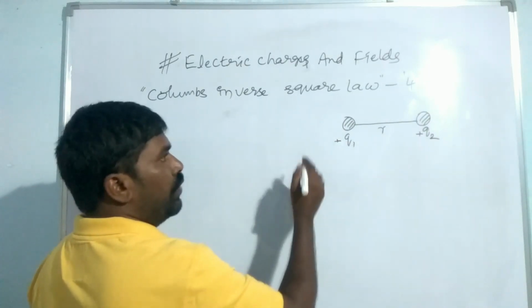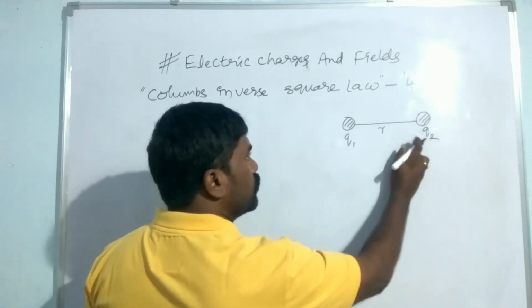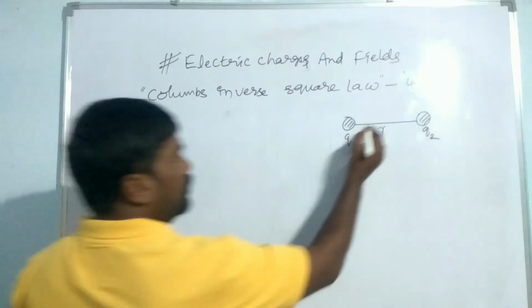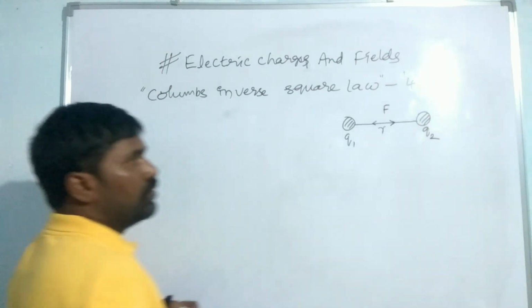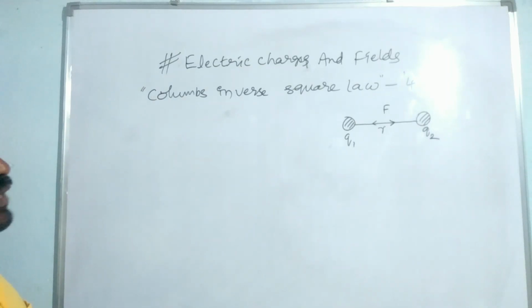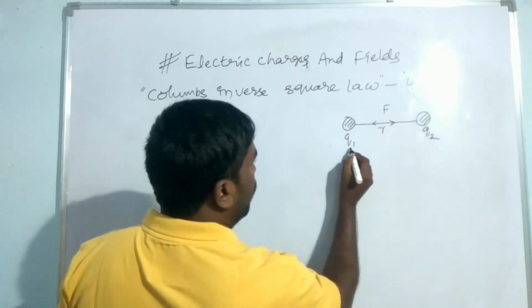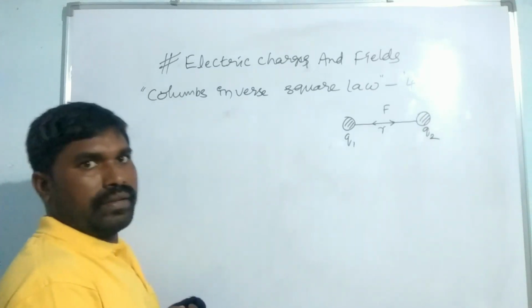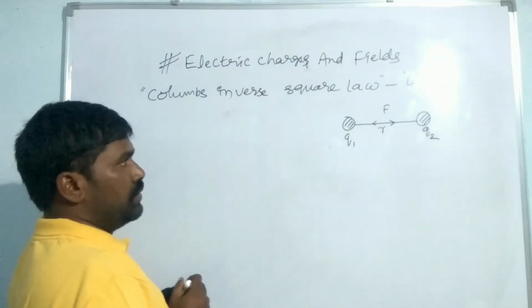So whenever two charges are separated by a small distance, the force of attraction or repulsion is always directly proportional to the magnitude of the two charges, the quantity of the two charges.